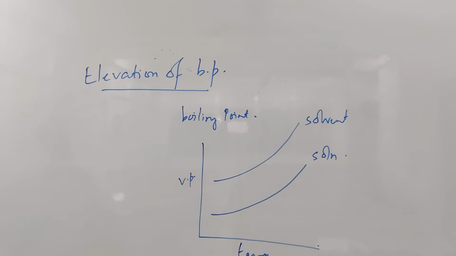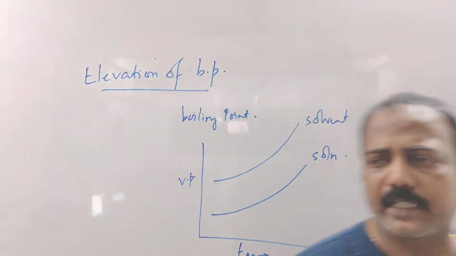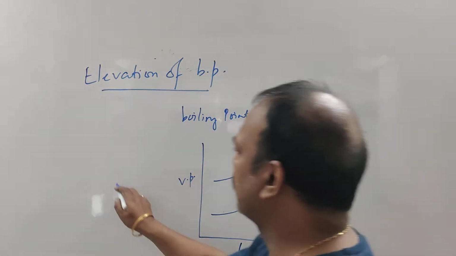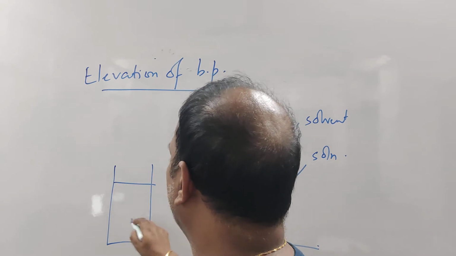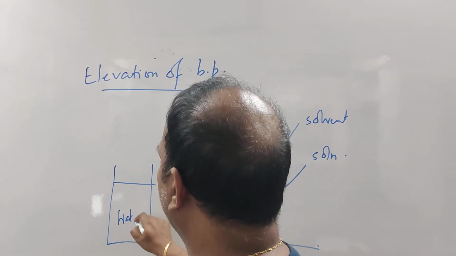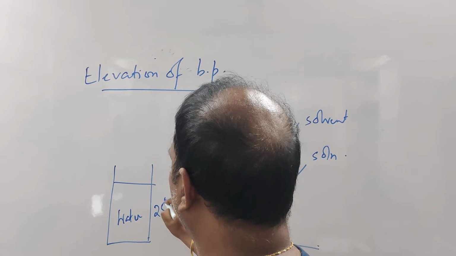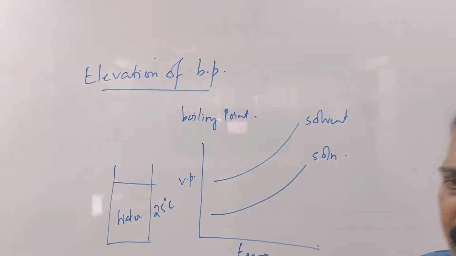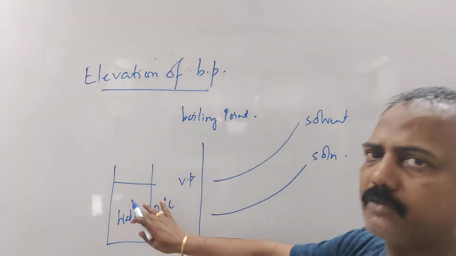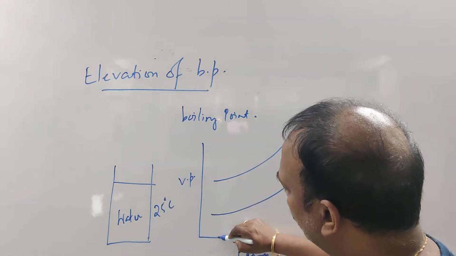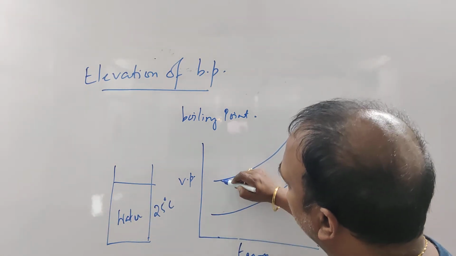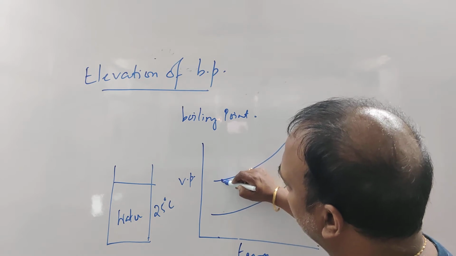Now suppose I have taken certain amount of water at 25 degrees Celsius. At 25 degrees Celsius, the water has vapor pressure this much.